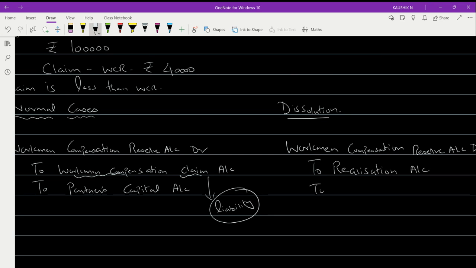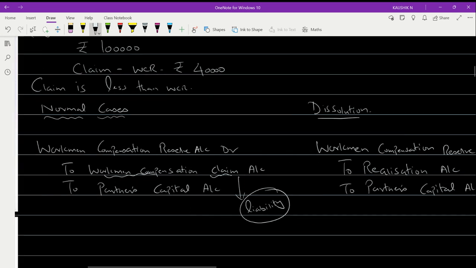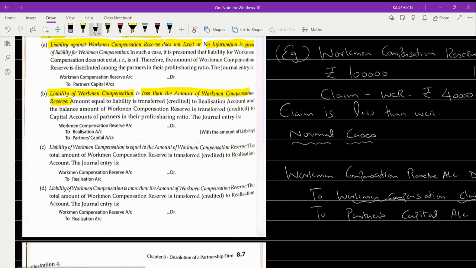So being a liability, I am replacing this account with realization account. Realization account and to partners' capital account, right? So this is how the entry will be passed. That's what they have mentioned here also. Workman compensation reserve account is debited to realization account to partners' capital account. Now can you compare and contrast the differences between the workman compensation reserve in case of normal situation and in case of dissolution situation? Were you able to understand this concept?